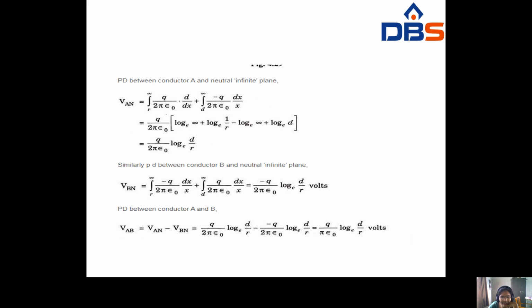Similarly, the potential difference between conductor B and the neutral infinity plane. At that time it will be reversed: r to infinity, d to infinity. Here minus q, here plus q. Whenever you simplify this, you get minus q by 2 pi epsilon naught log_e d by r.